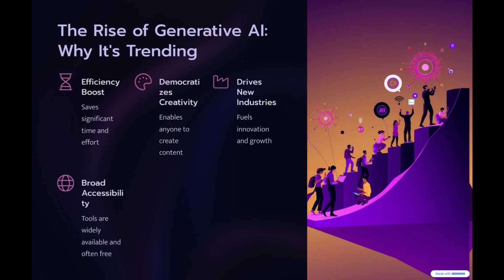So now that we understand the basics, in the next module, we're going to take things a step further. We'll explore the different types of generative AI models, what they're good at, how they're built, and how you can use them to create magic of your own.